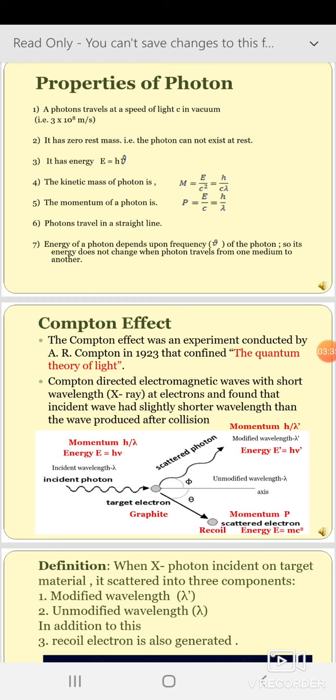The momentum of the photon is E by c, that equals h by lambda. Again, the photon travels in a straight line, and the energy of the photon depends upon the frequency nu of the photon. So its energy does not change when the photon travels from one medium to another.